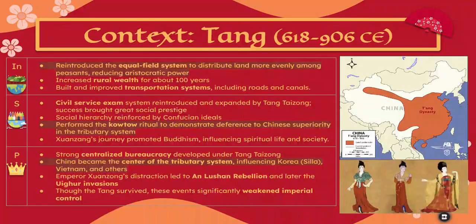Now we had the Tang Dynasty, which restored stability and expanded Chinese influence throughout East Asia. One of its most important contributions was the expansion of the civil service exam, which we'll talk about more later on, selecting government officials based on merit and knowledge of Confucian teachings rather than family background alone. China also became a center for tributary systems. Neighboring countries like Korea and Vietnam paid tribute to China in exchange for trade opportunities and political recognition.